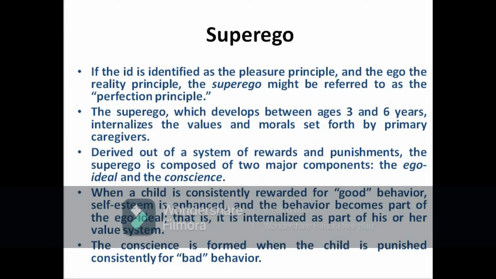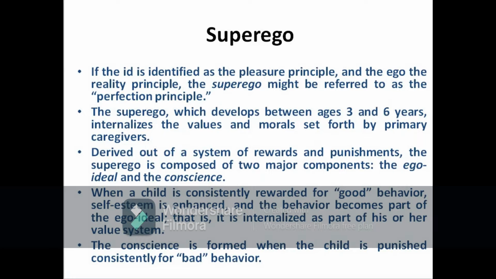Now let's see superego. Here what happens is superego is based on the perfection principle, and this develops between the age of 3 and 6 years. Here the person tries to internalize the values and morals set forth by the primary caregiver. So the person tries to understand, adapt and integrate all the values which were set forth by the parents and derived out of a system of rewards and punishments.